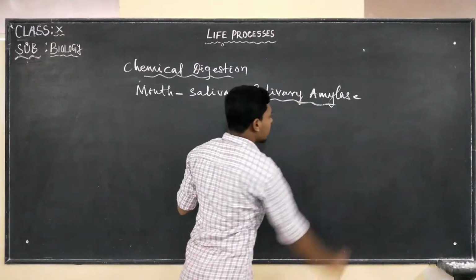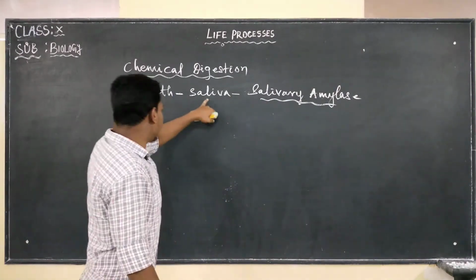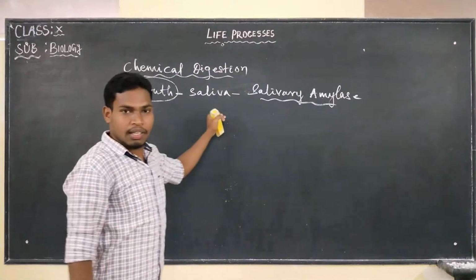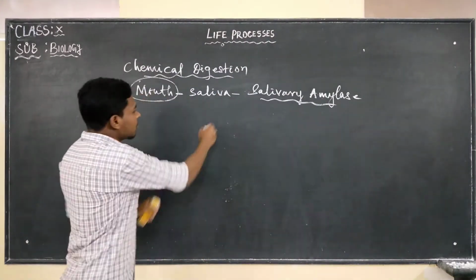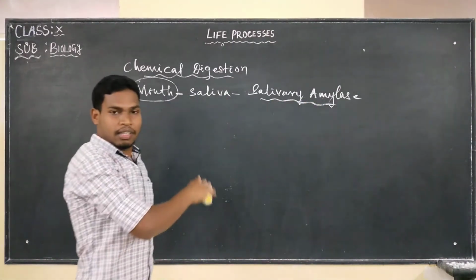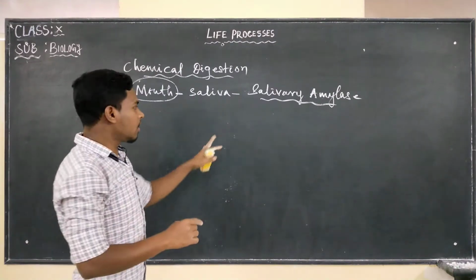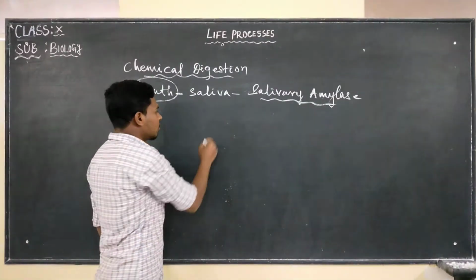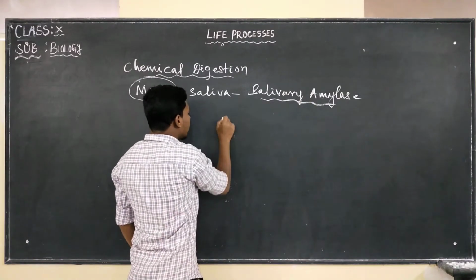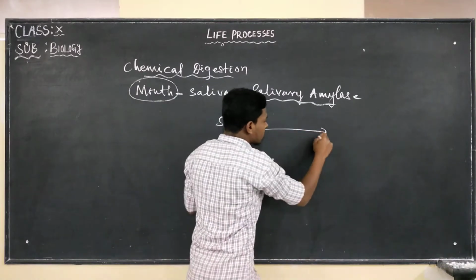Salivary amylase is the important enzyme that is present in the saliva and it is secreted in the mouth, the first part of the alimentary canal. What it does is convert starch into maltose. It is not converting starch into glucose, it is converting starch into maltose.